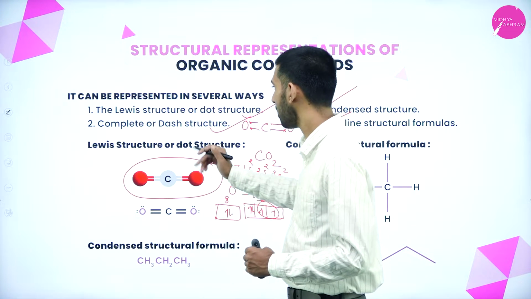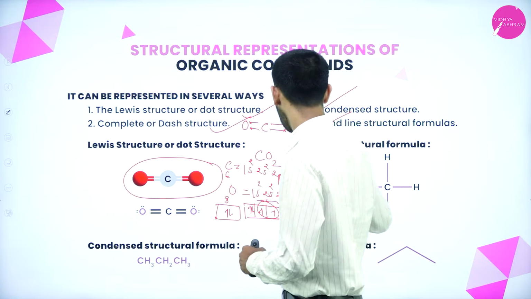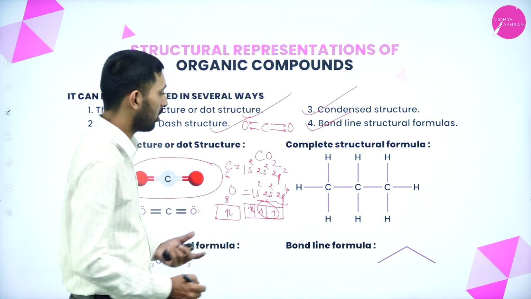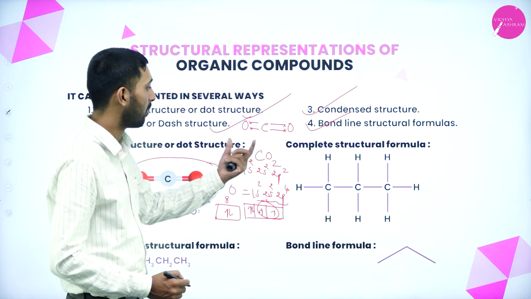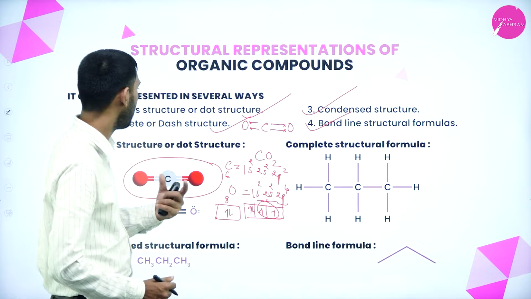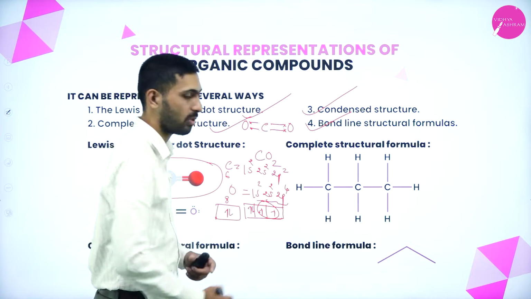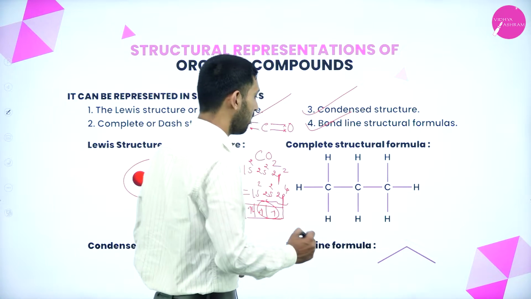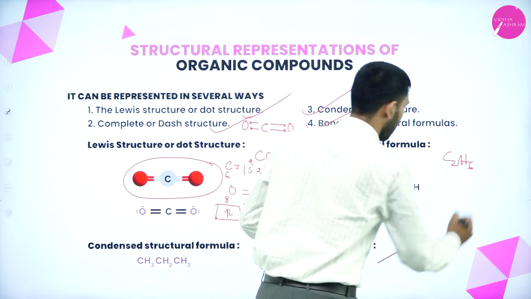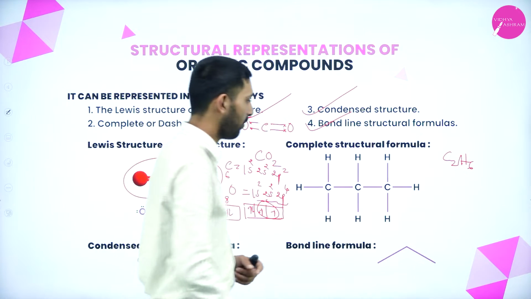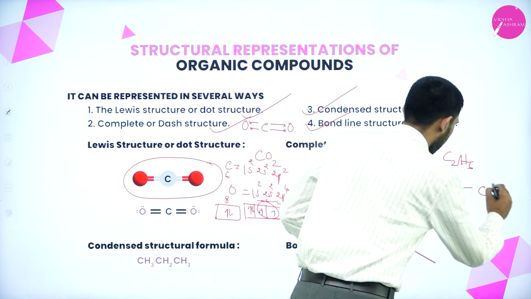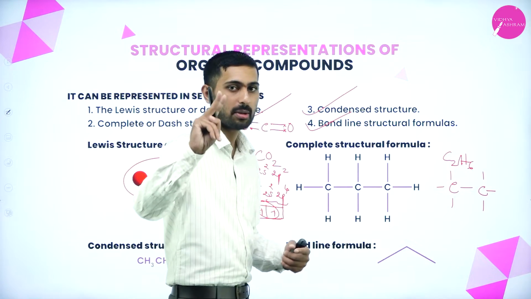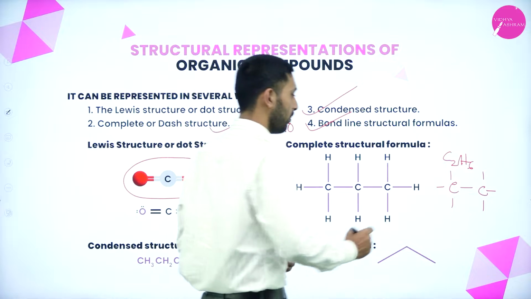Now let us go to the concept of the complete or dash structure. If I take carbon dioxide, directly we have written the dot structure. Now let us take the structural formula or complete structural formula. How will you write the complete or dash structure? Here we have taken the ethane molecule. What is the formula for ethane? C2H6. This is the molecular formula for ethane. We have to write it like this, because ethane means 2 carbon atoms and 6 hydrogen atoms should be there.